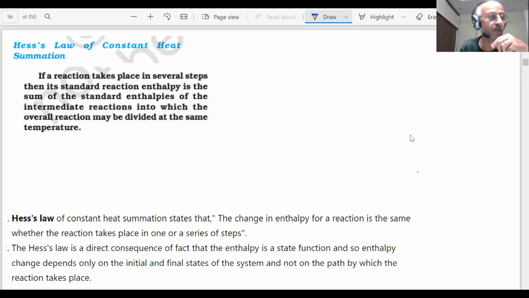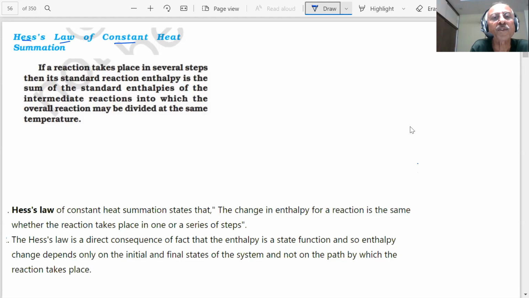So if I cannot find the value of enthalpy of formation, we told you enthalpy of formation is the enthalpy change when 1 mole of a compound is formed from its constituent elements when they are in their standard states. If it is not possible to calculate this value directly, students, then what will we do? We can apply Hess's law of constant heat summation.